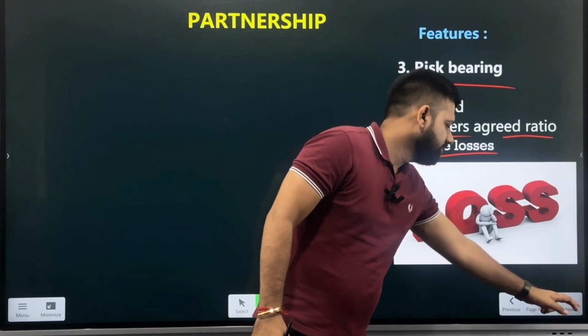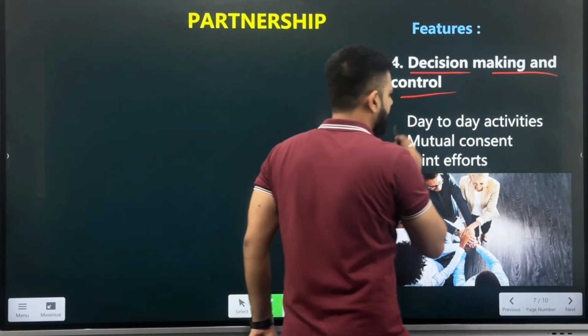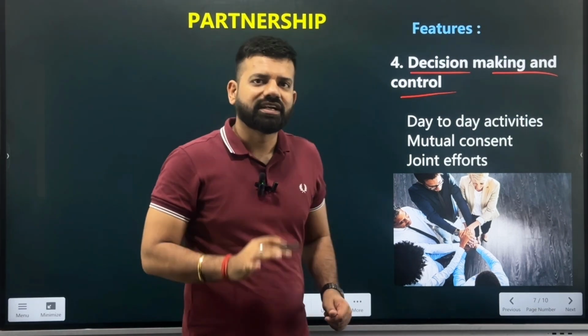The next point, fourth point, is the decision making and control. Now, all the day-to-day activities which are present in the business, these activities will be controlled and the decision will be taken on the mutual basis. That is, all will be taking the decisions mutually. What are the activities they will be performing, and who all will perform the activities in the entire day.